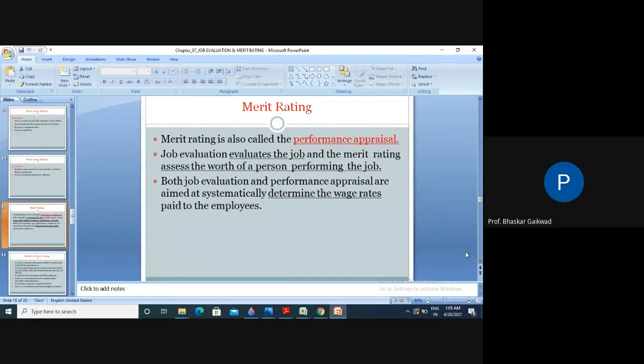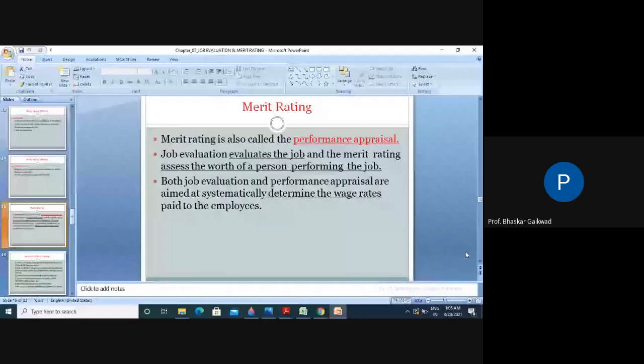Fourth point. Job evaluation is concerned with the evaluation of jobs, not with the employees. In job evaluation, it is concerned with the job, not with employees. But merit rating is concerned only with the rating or evaluation of the employees, not the job.